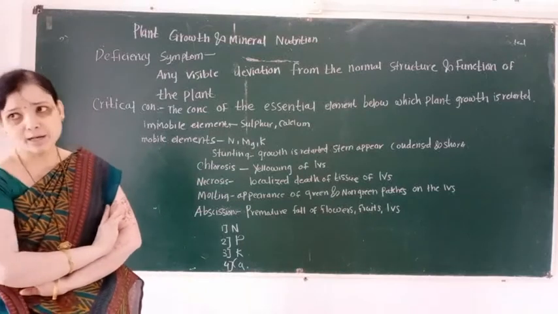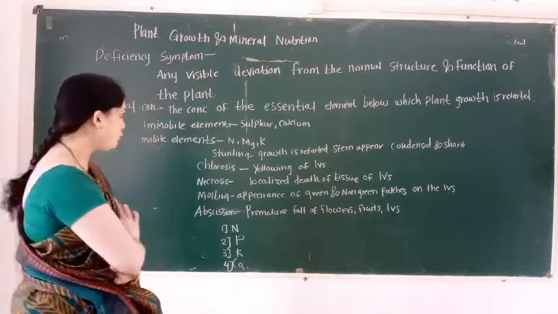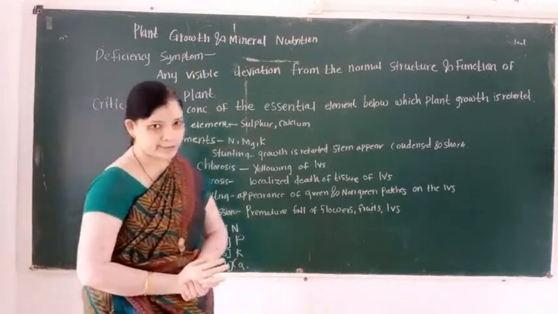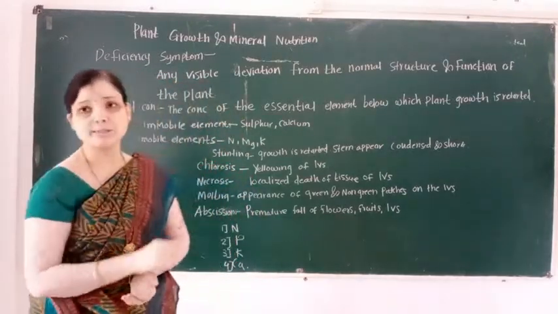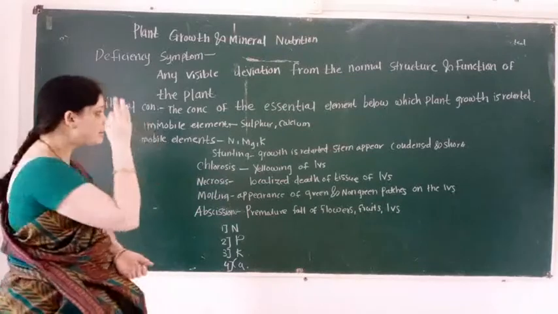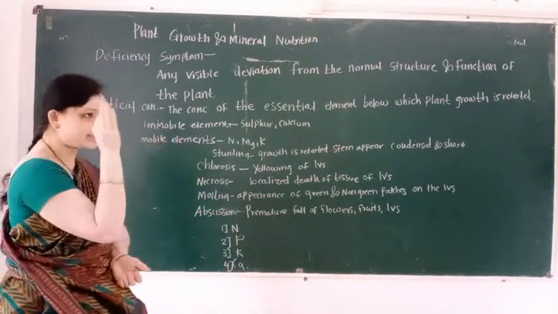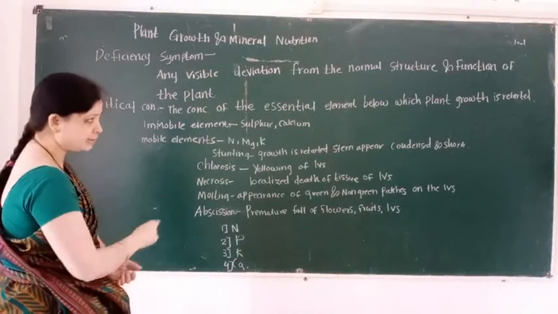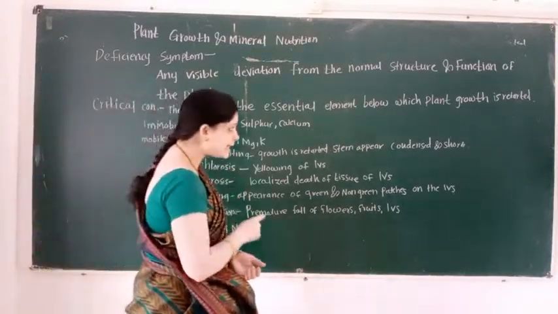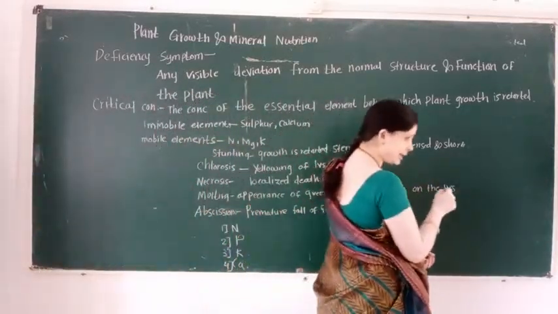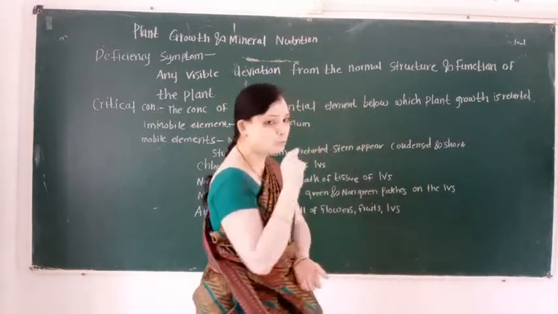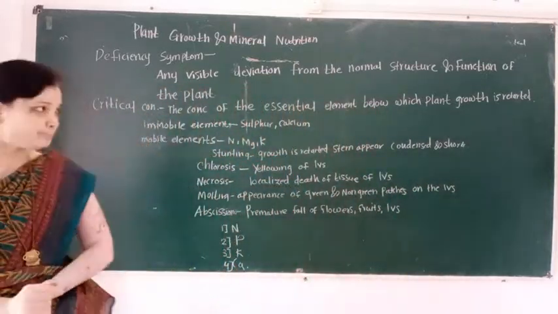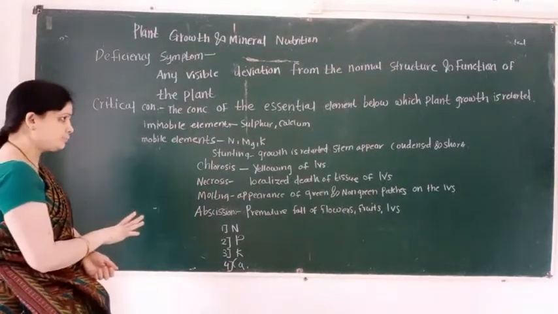Then another definition is, what is critical concentration? Critical concentration is the concentration of essential element below which plant growth is retarded.